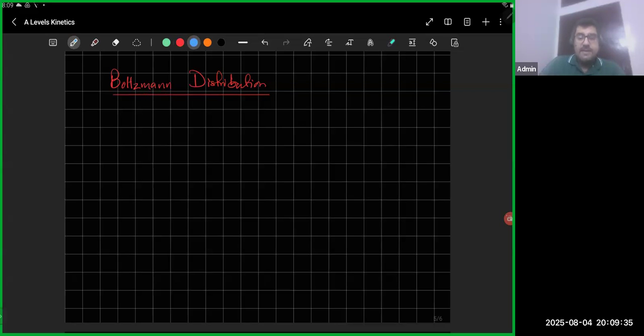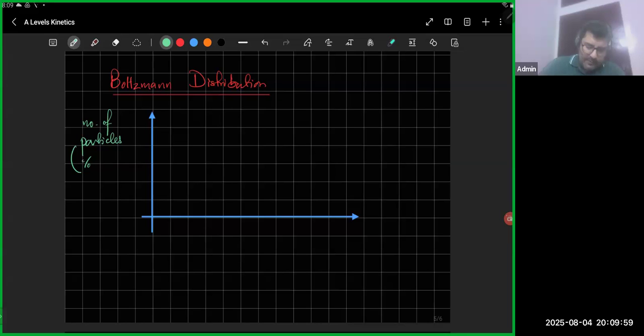That when you have, whether it's a solution or a gas, particles floating around in a medium, those particles follow a certain distribution. On one axis, you've got the proportion, number or percentage of particles. On the other axis, you've got molecular energies.